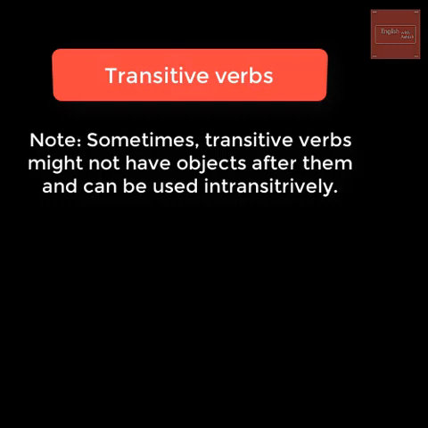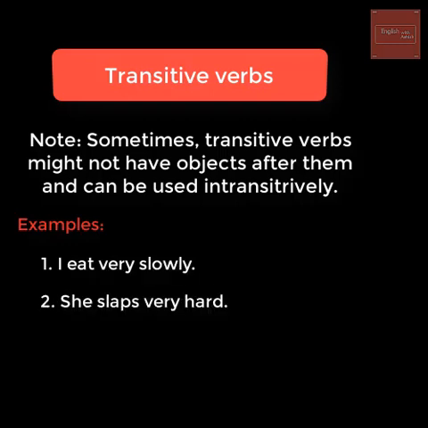Now, let us understand that though transitive verbs are always followed by an object, you can use them intransitively as well. It simply means that sometimes transitive verbs might not have an object after them. Okay, let me give you some examples. I eat very slowly. She slaps very hard. See, eat and slap are generally transitive verbs, but here they're used intransitively.